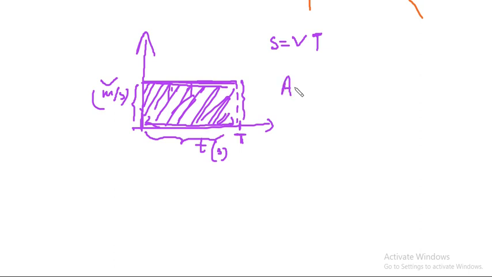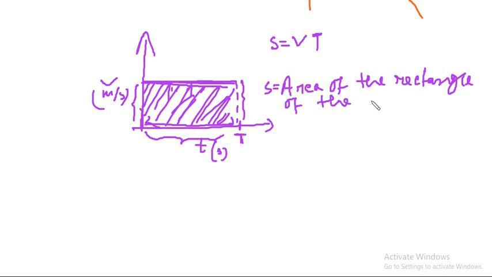So S becomes the area of the rectangle of the velocity time graph.